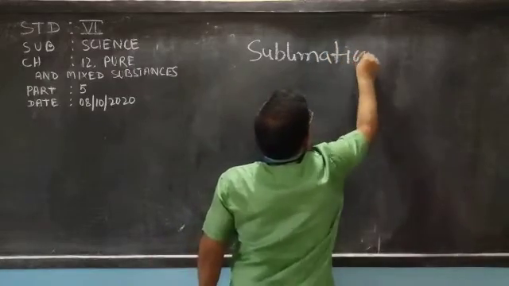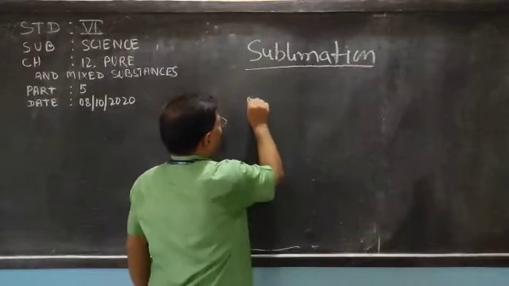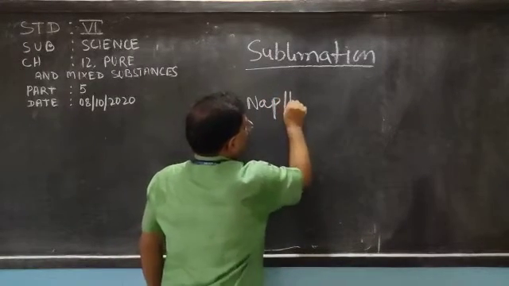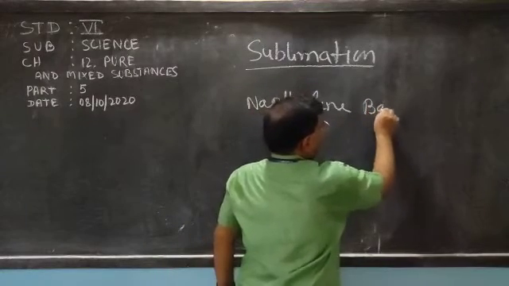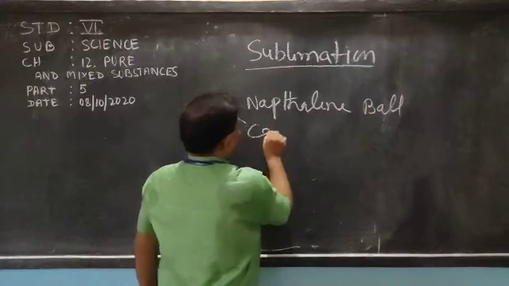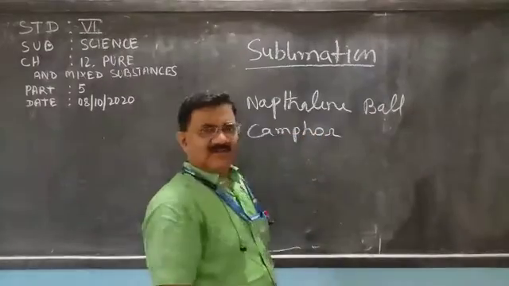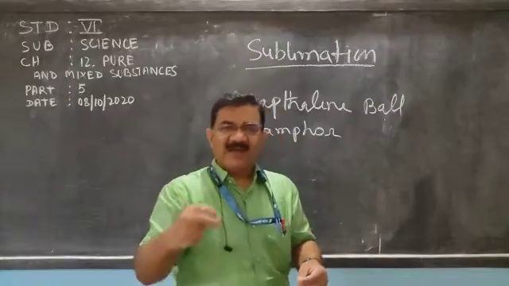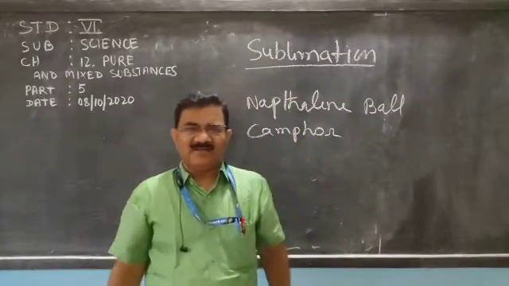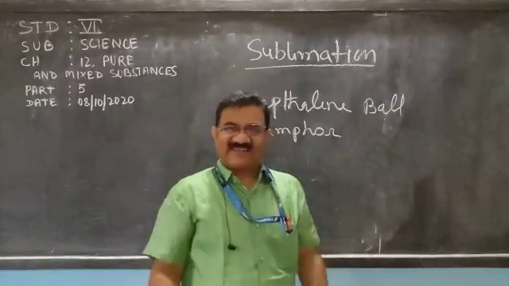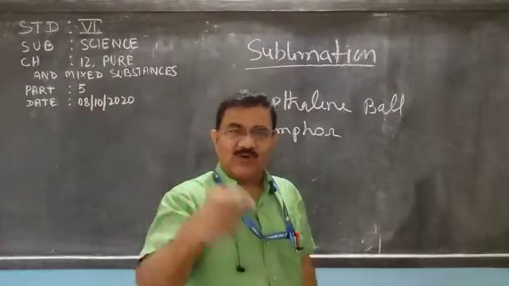Dear children, what have you seen? Have you seen a naphthalene ball? Have you seen camphor, kapoor, or a naphthalene ball which is put inside the clothes to keep away the insects? Naphthalene ball, it is kept in the clothes.